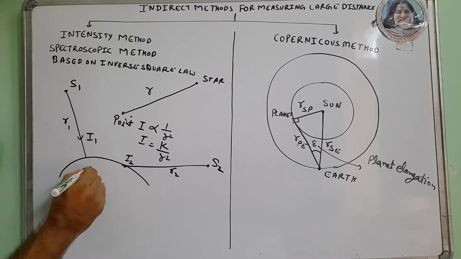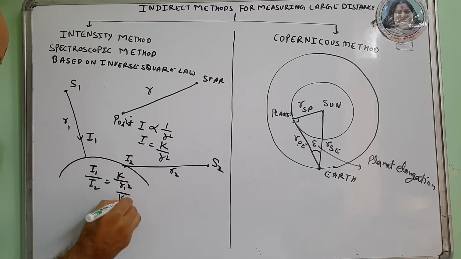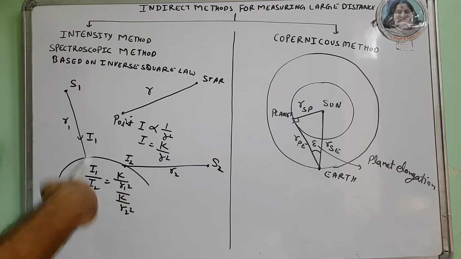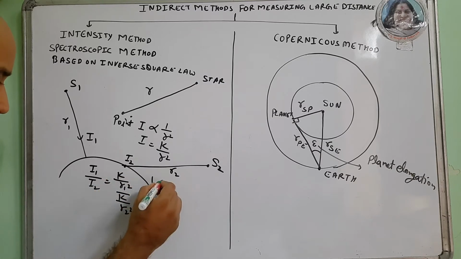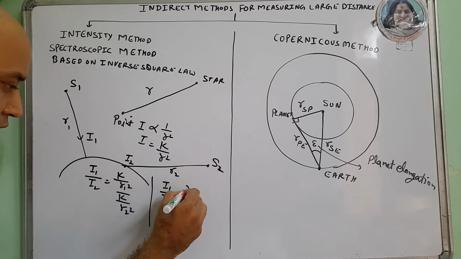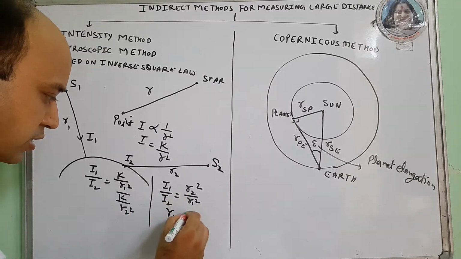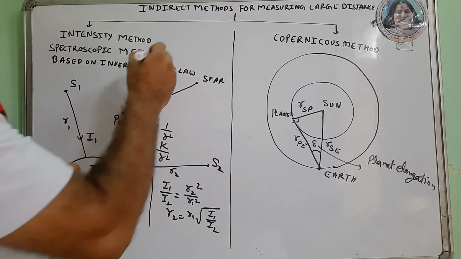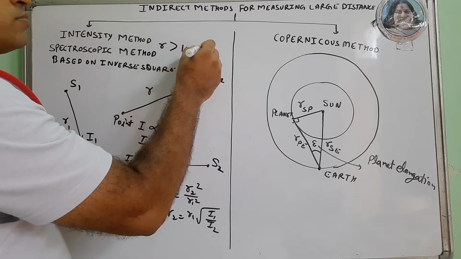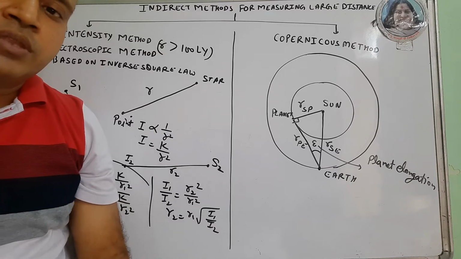According to the intensity method, I1 upon I2 is k by R1 square upon k by R2 square. Now I just rearrange it: I1 by I2 is R2 square by R1 square. I know I1, I2 and R1, so I can find R2. So R2 is R1 root I1 by I2. This method is utilized for distances greater than 100 light years, that is, distances which cannot be measured by the parallax method. We can measure them by the intensity method.